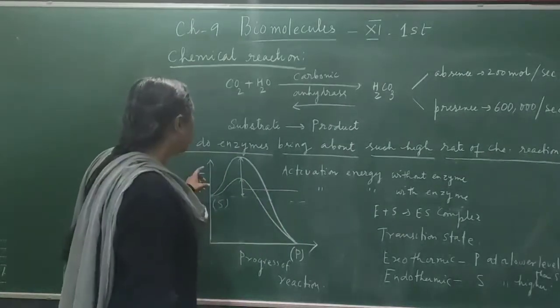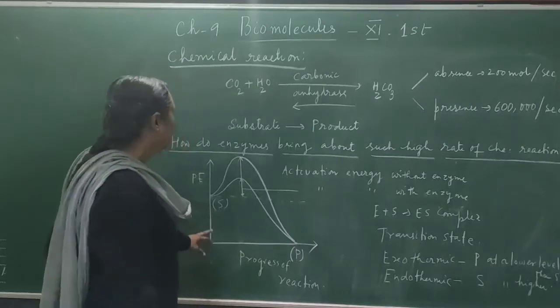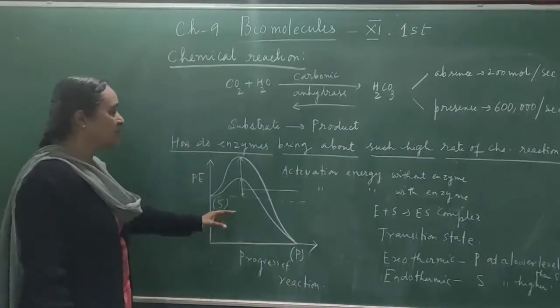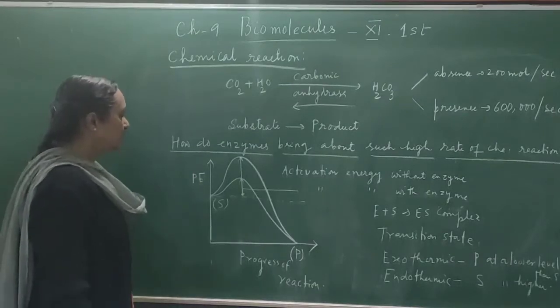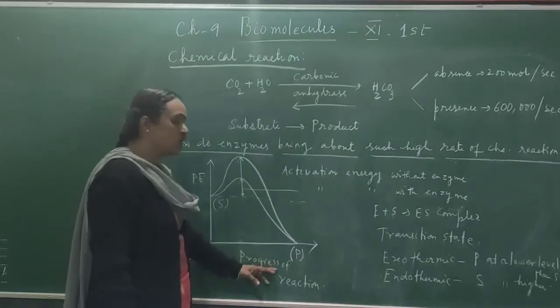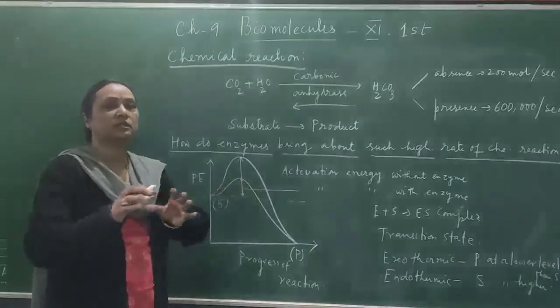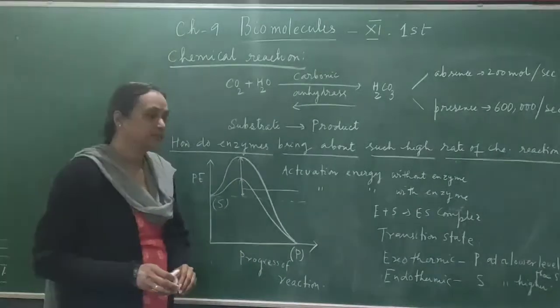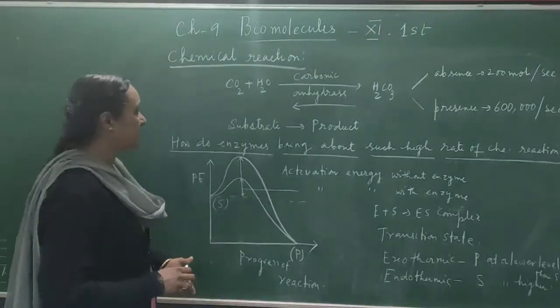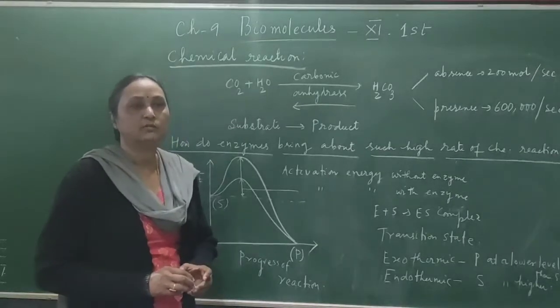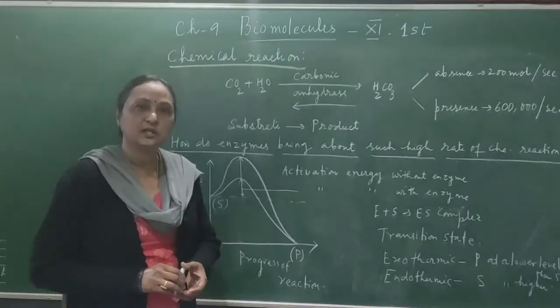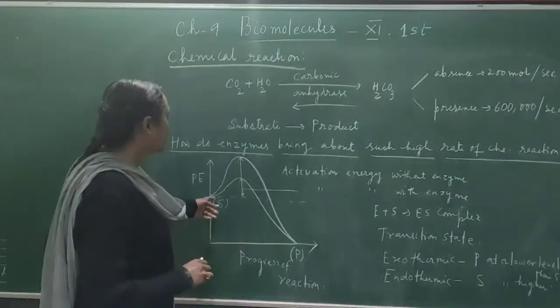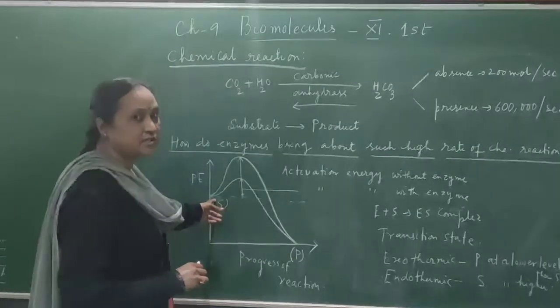Okay, now we will try to understand with the help of a graph. Here you see there are two axes, x and y. Here I have written the potential energy, and here the progress of the reaction, the progression of the reaction which is taking place. You know that any substrate, compound or molecule has some amount of energy, and that is called potential energy. So here also the substrate has potential energy.